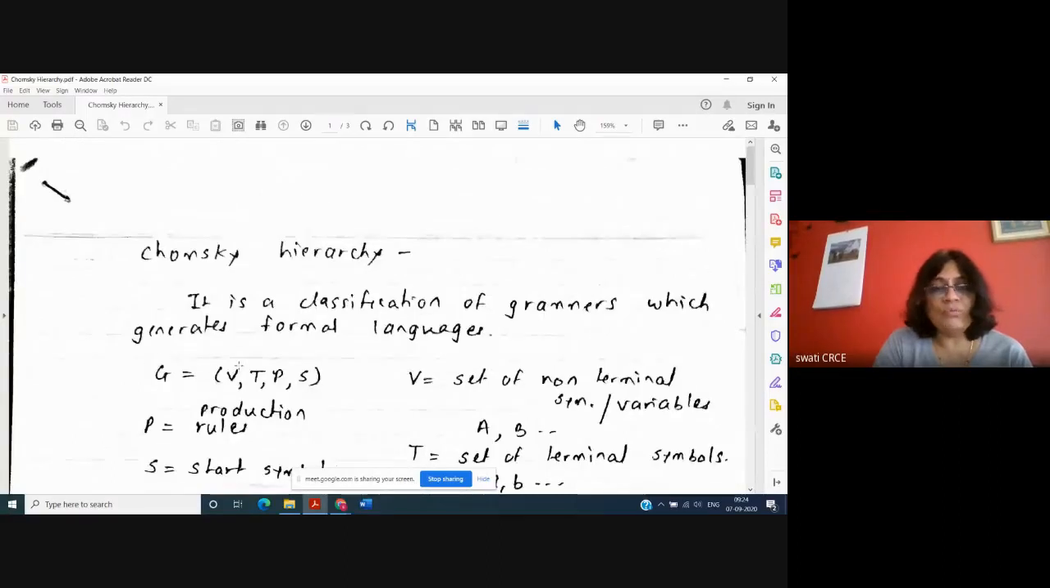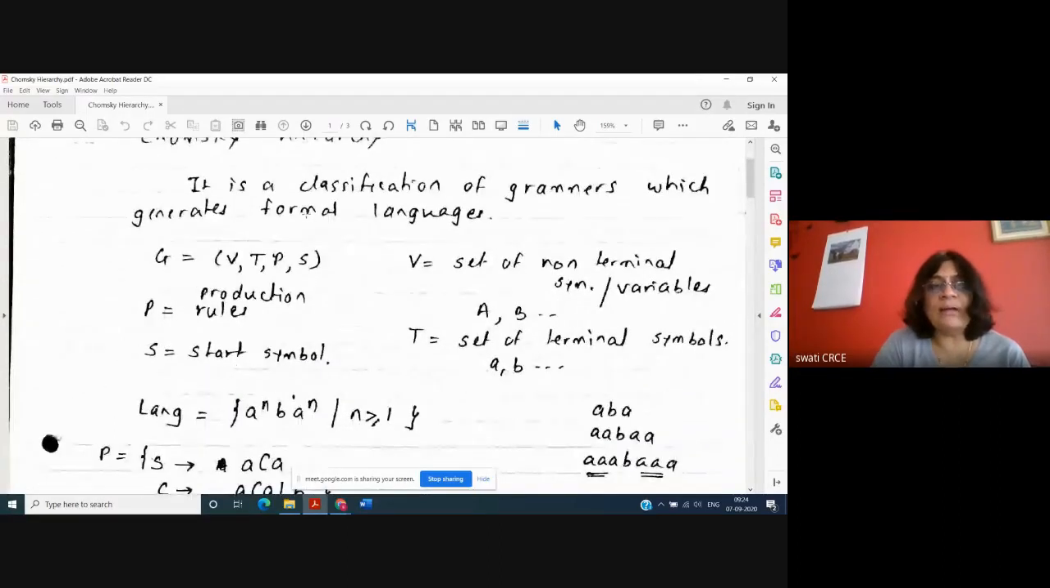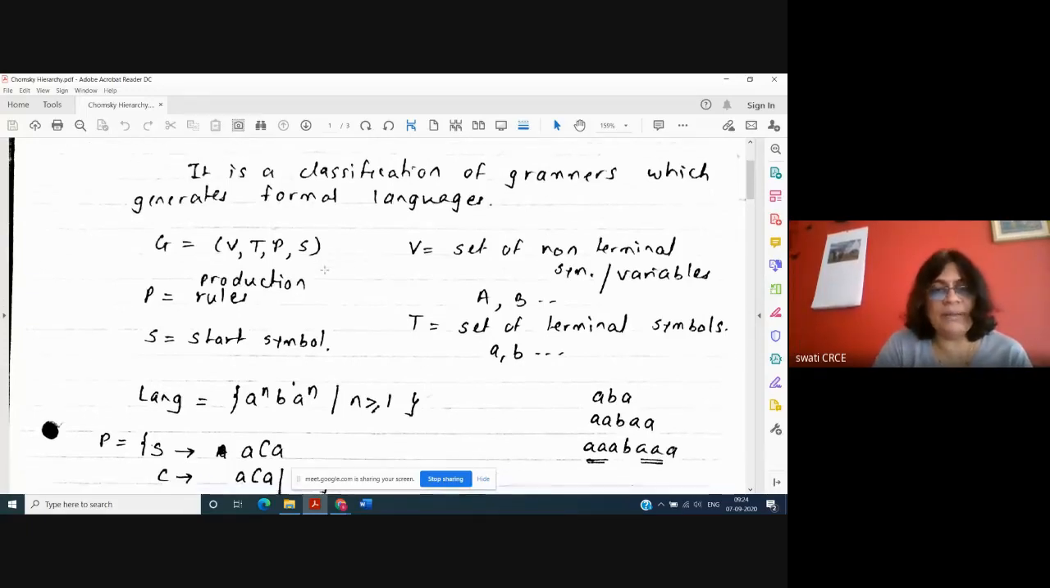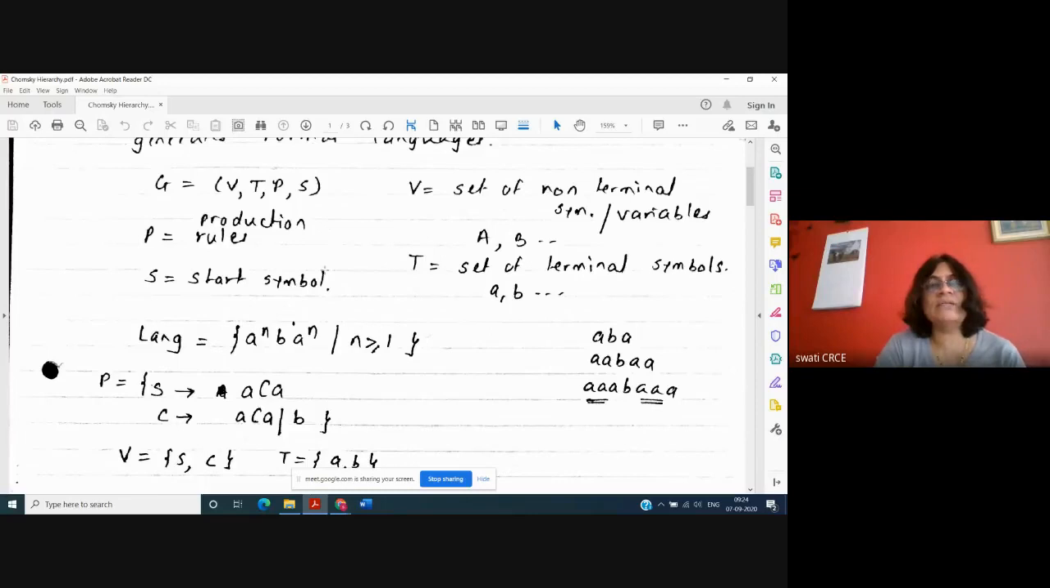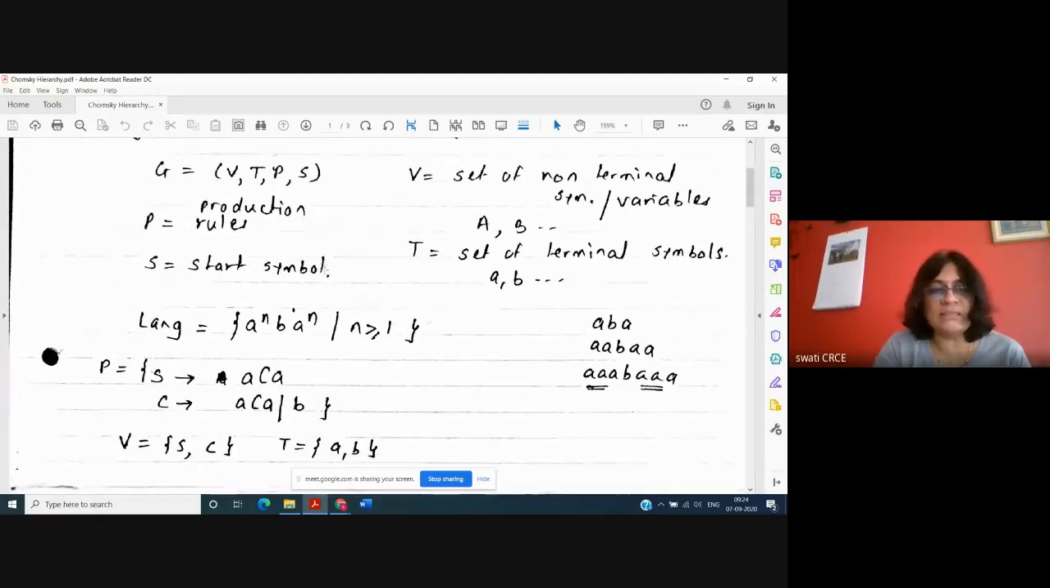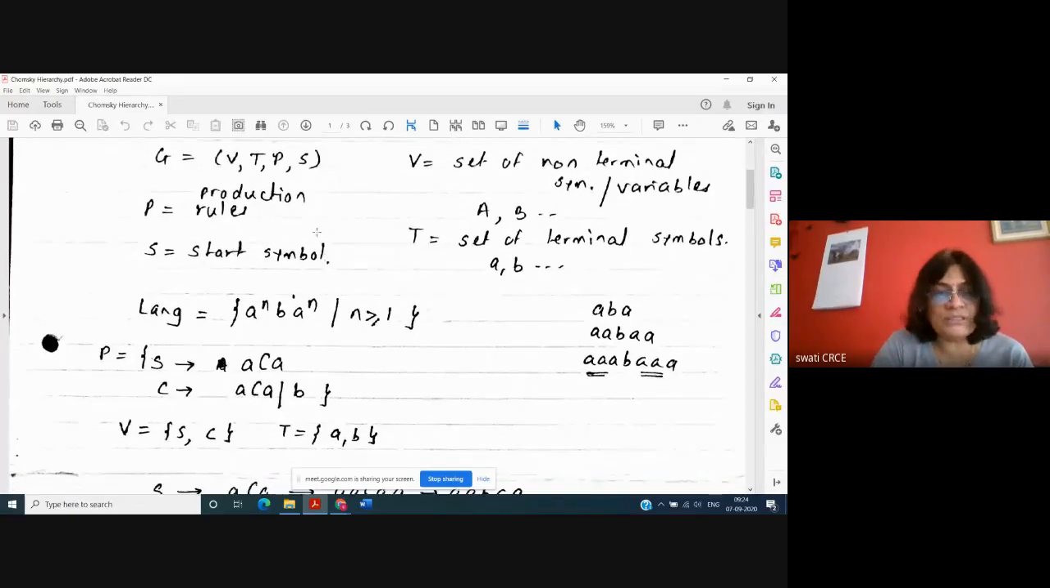Okay, so what we are doing, we are trying to understand about the classification of grammars of the formal languages. Grammar is V, T, P, S. V is a set of variables, T is a set of terminal symbols, P is a set of production rules, S is a starting symbol. And suppose this is the language, a raised to n, b, a raised to n, then we can find out what are the words belonging to the language by taking some values of n.